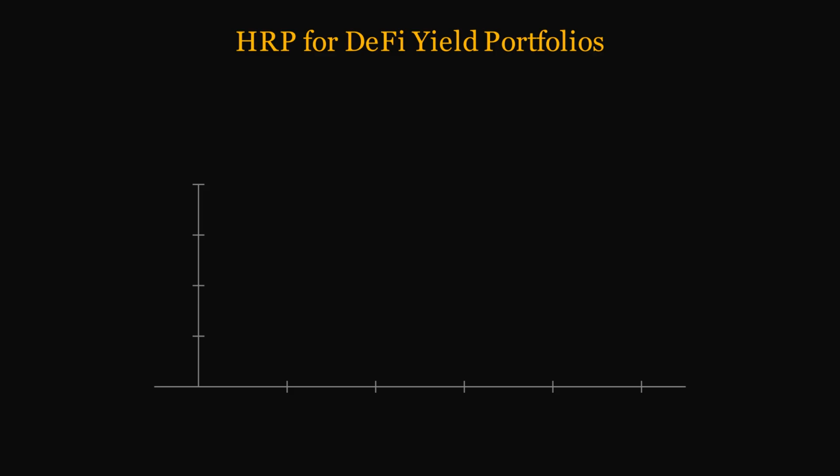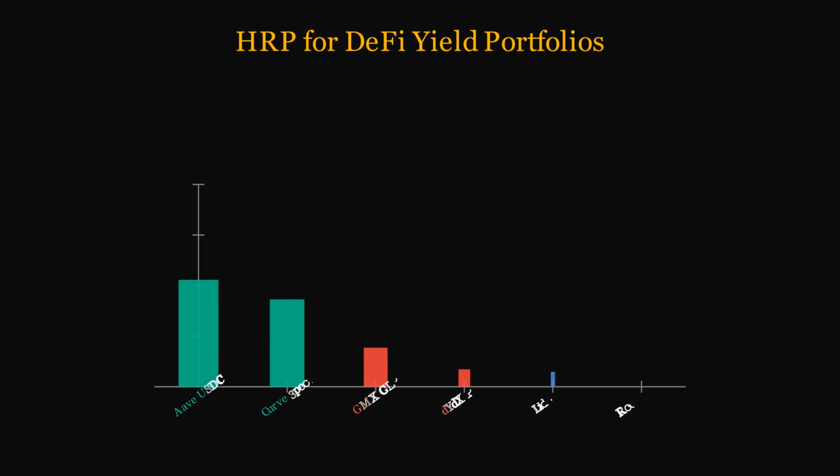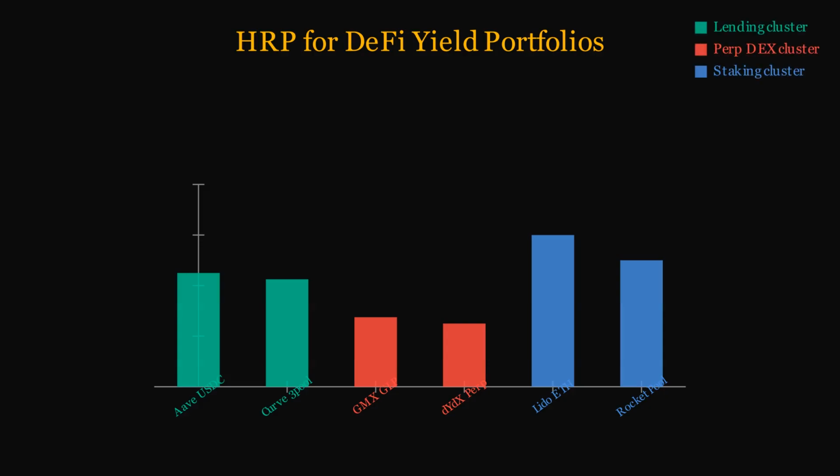In a DeFi yield portfolio, protocol sources Aave, Curve, GMX, Lido have complex cross-correlations driven by DeFi market cycles. HRP on protocol yield return history groups lending protocols together, perpetual DEX yields together, and liquid staking yields together. Within each cluster, it allocates inversely to variance. Staking yields, historically the most stable, receive the largest allocation. Perp DEX yields, highest variance, receive the least.